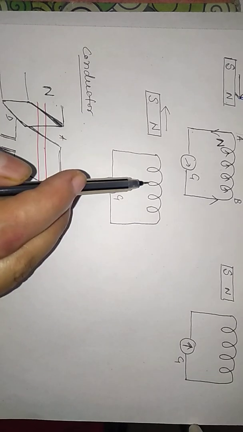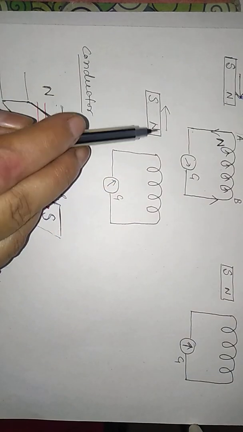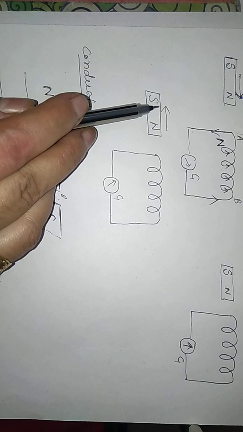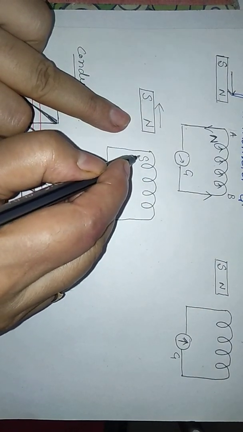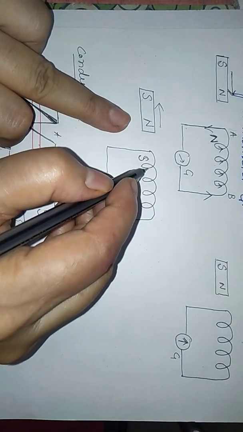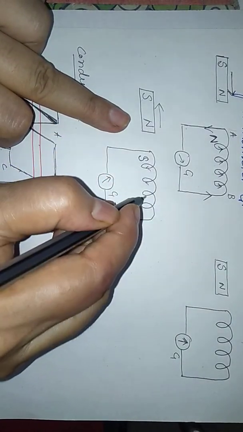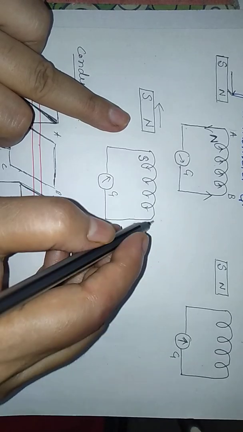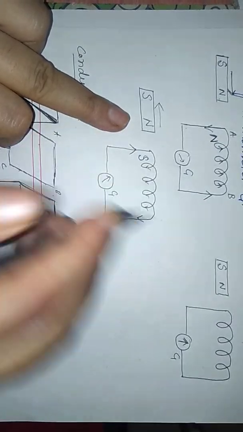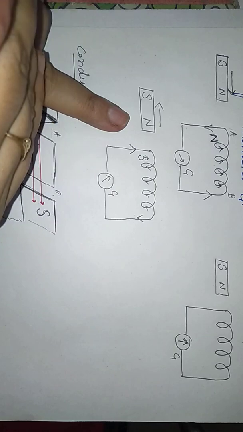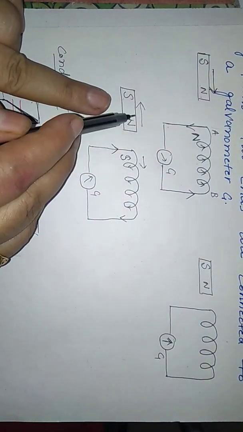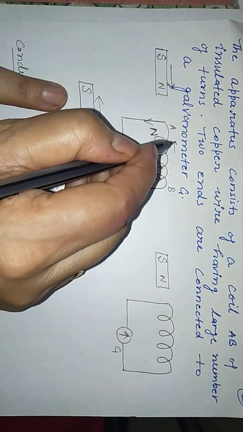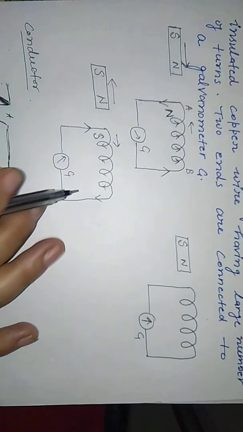So here, in the experiment we have, the north pole and south pole. The north pole we are taking away, so this coil will have the south end here. This is the south end. So here the current will go in the clockwise direction. So the galvanometer deflects towards the right. So here the direction of the current is this one, it opposes, and here the direction of the current is this one, it opposes. So this was Lenz's law.